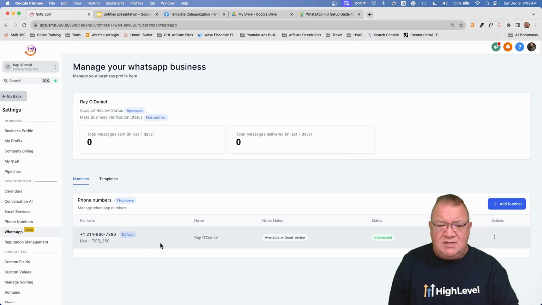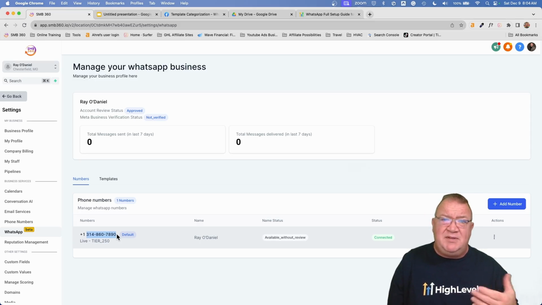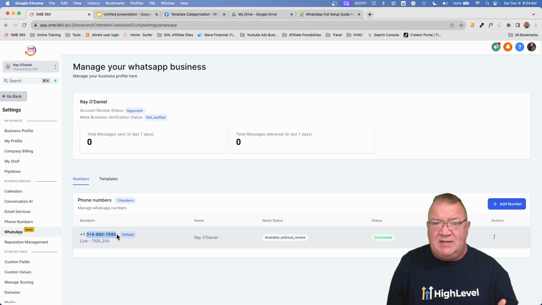Inside here, notice that this particular number is the number I use in my sub account inside of my WhatsApp profile. So if people want to communicate with me, they can find me inside of the WhatsApp directory using my name and my phone number. This is how my WhatsApp is going to be configured whenever I send out messages. These messages are going to be sent out in the form of what they call templates.